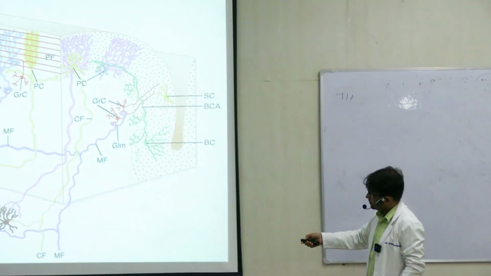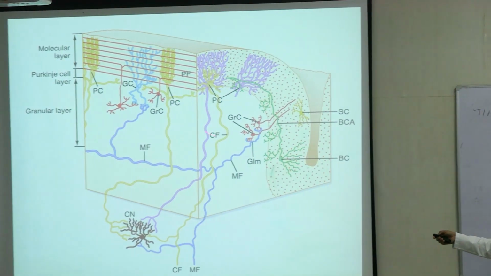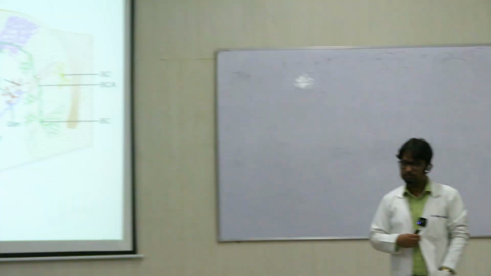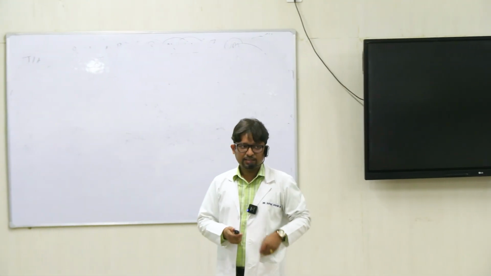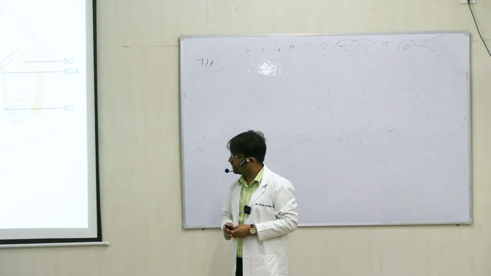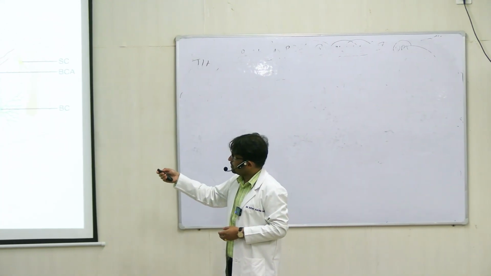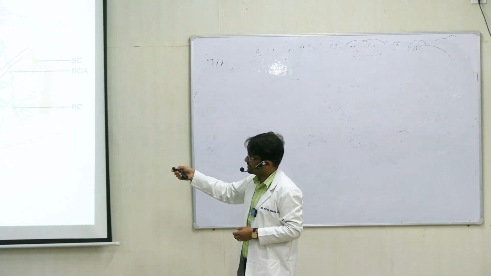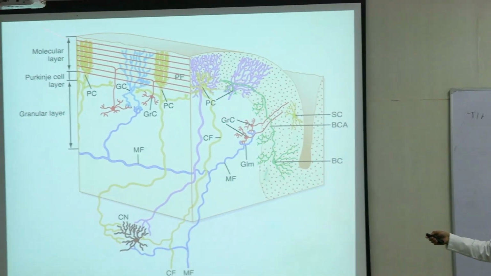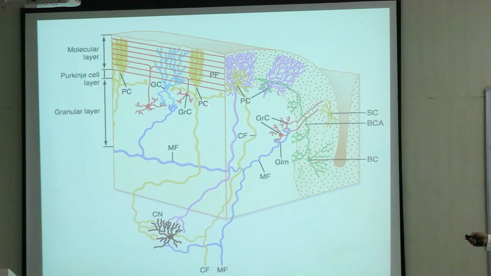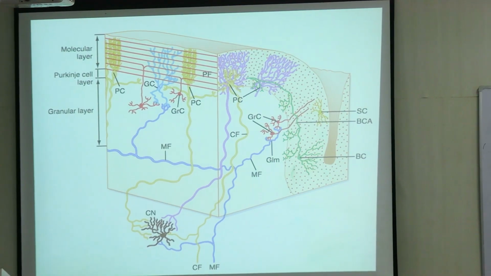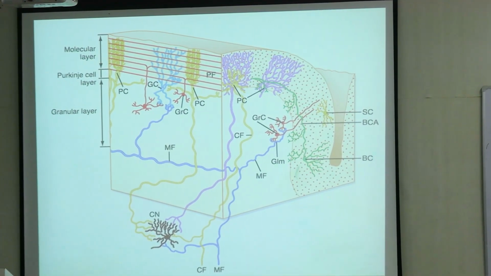You also see that the yellow one, if you trace the climbing fibers, reaches up to the Purkinje cell layer. Purkinje cells are multipolar neurons, with a very intricate and extensive dendritic tree in every Purkinje cell, right? These are the dendritic branches of the Purkinje cell, and they in turn connect with the parallel fibers which are derived from the granule cells. So this is how the different neurons and their dendritic branches interconnect.